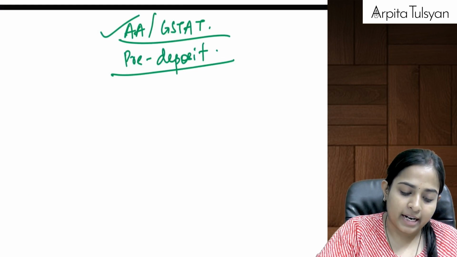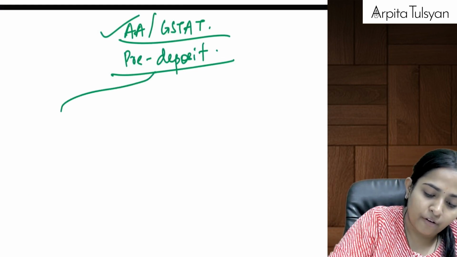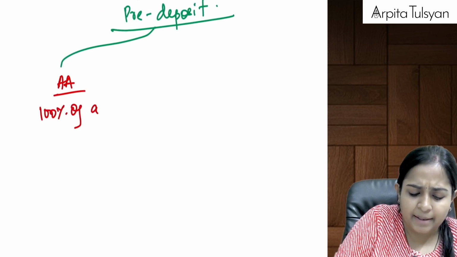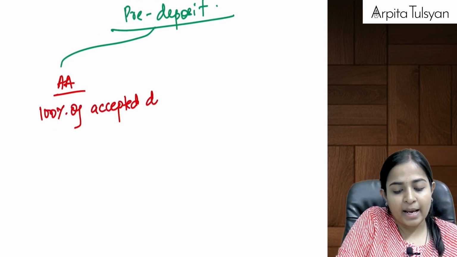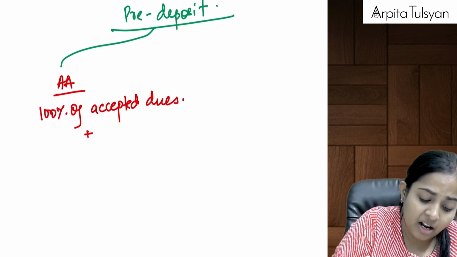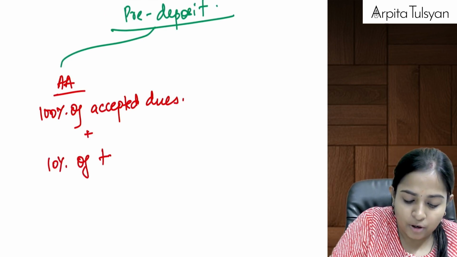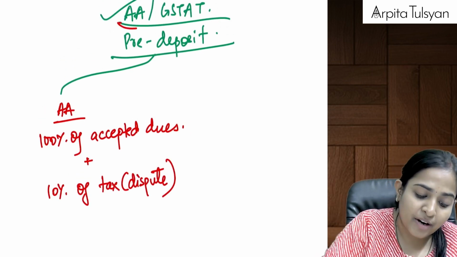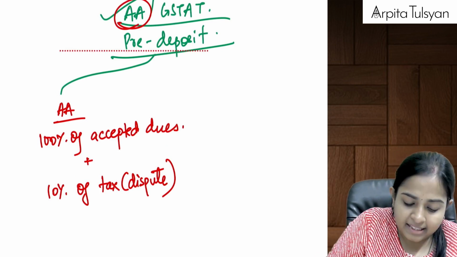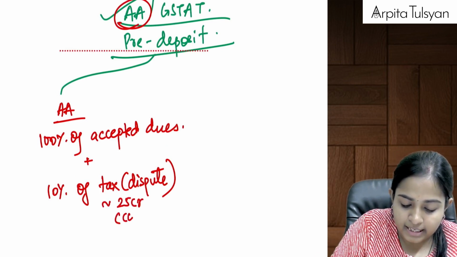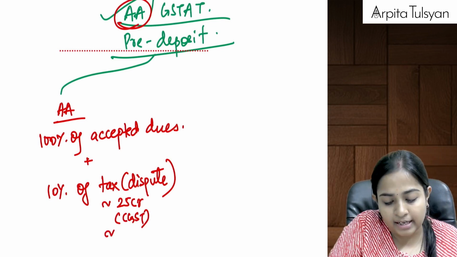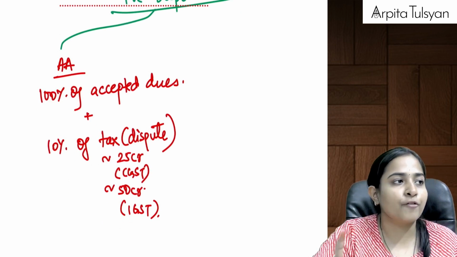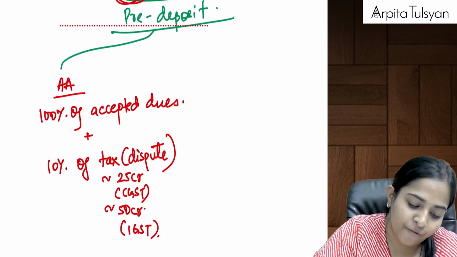I'll just summarize it here also if you want. In case of Appellate Authority, pay 100% of accepted dues. Accepted dues, when I'm using the word, means your tax, interest, penalty, etc. Plus 10% of the tax amount which is still under dispute, means to which you are not agreeing. That's why you're going and filing the appeal before the AA. And this amount will be restricted to 25 crores in case of CGST, SGST each, or in case of IGST, it will be restricted to 50 crore. Are you clear with this? This much amount you have to pay to the AA, then only you can go ahead for the appeal.